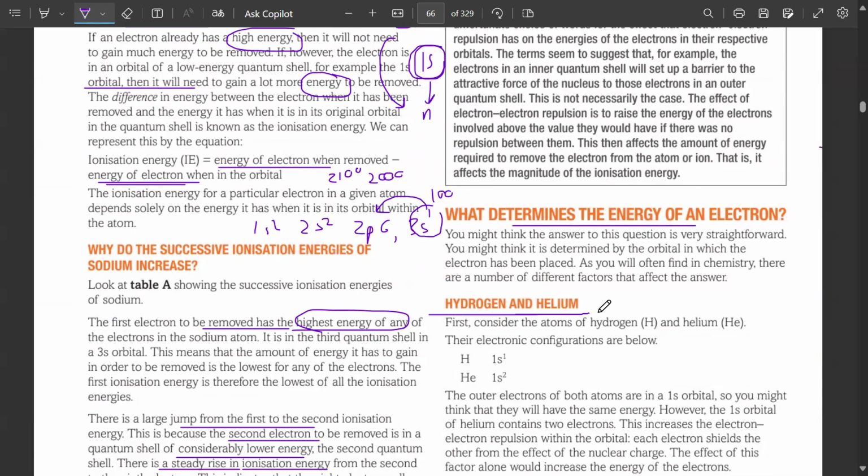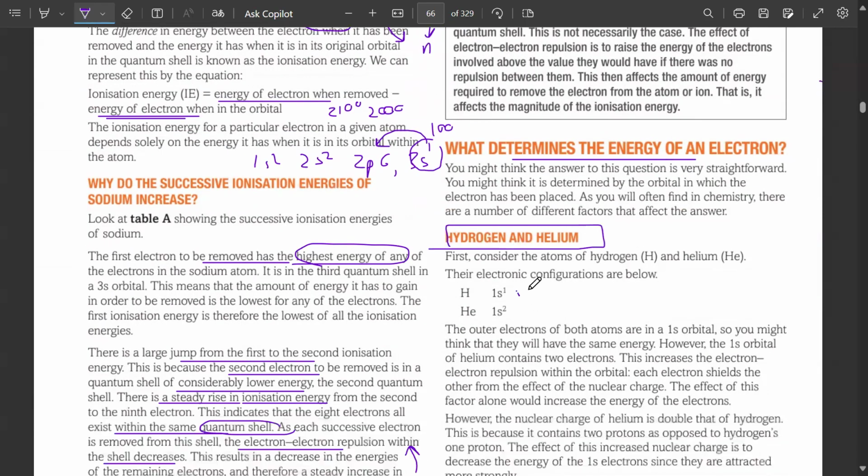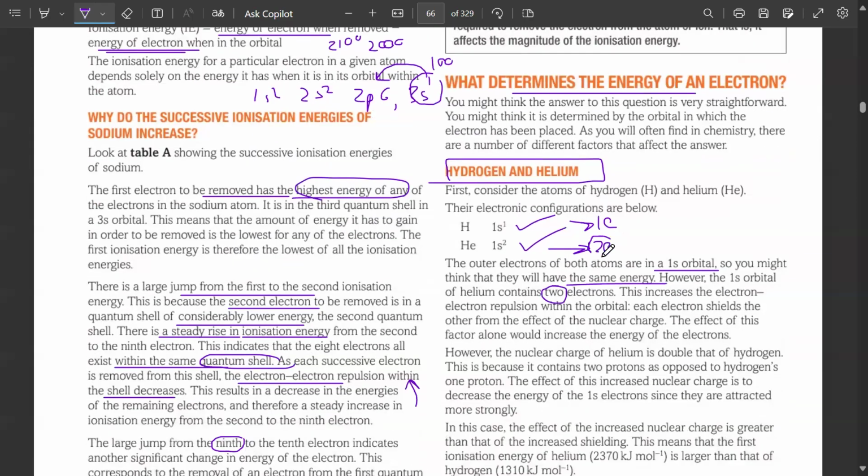एक एग्जांपल लिखते हैं हाइड्रोजन एंड हीलियम की. One of them is 1s1, the other is 1s2. Now the outer electrons of both atoms are in the 1s orbital, and you must be thinking they would have the same energy. लेकिन 1s का orbital contains of helium में दो हैं. यहाँ पे दो इलेक्ट्रॉन है इसके 1s में और वहां पे 1 इलेक्ट्रॉन है. अब इधर क्या होगा? देयर वुड बी अ शील्डिंग इफेक्ट ओवर हियर. यहाँ पे शील्डिंग इफेक्ट क्यों होगा? बिकॉज ऑलरेडी प्रेजेंट इलेक्ट्रॉन इज गोइंग टू रिपेल द अदर इलेक्ट्रॉन, whereas there is no conflict over here because यहाँ पे तो lone electron है. Whereas over here there were 2 electrons and there is a repulsion from a negative to a negative electron. We call this the shielding effect.